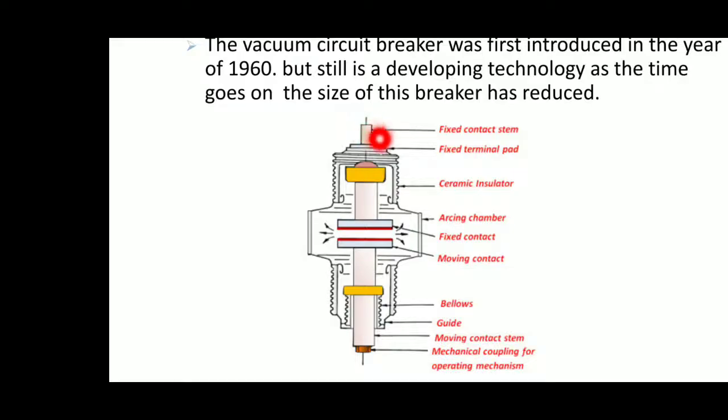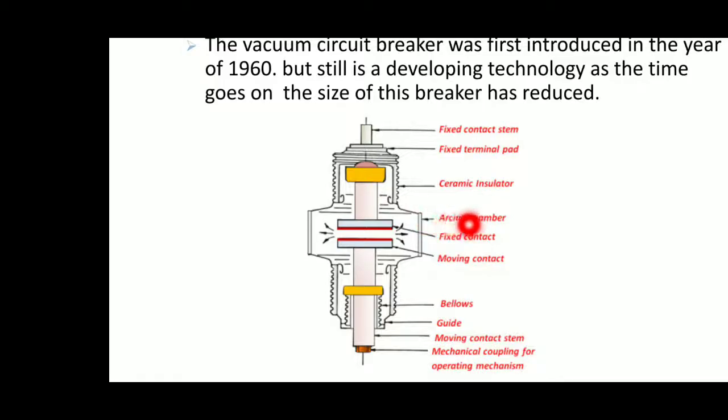First is the fixed contact stream. By using this we are fixing the contact. The next one is the fixed terminal pad. This fixed terminal pad is used for fixing the inlet. Next is the ceramic insulation. On the outer side of the inlet, we use the insulation known as the ceramic insulation.